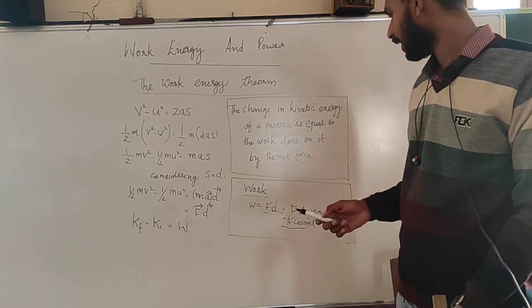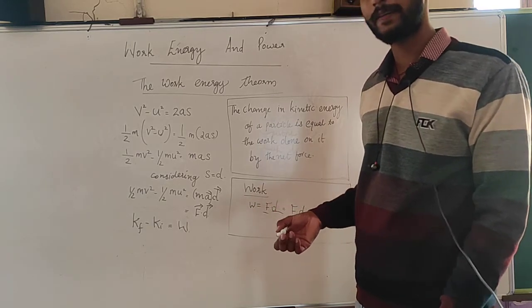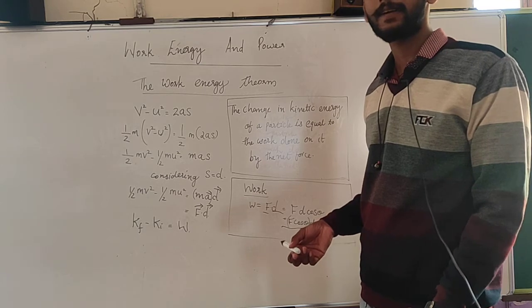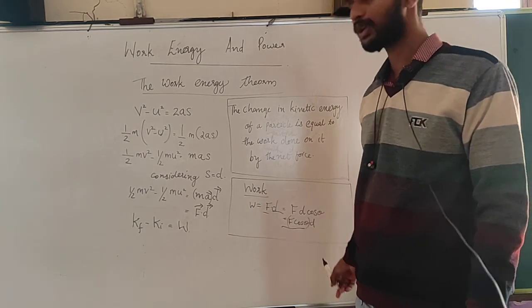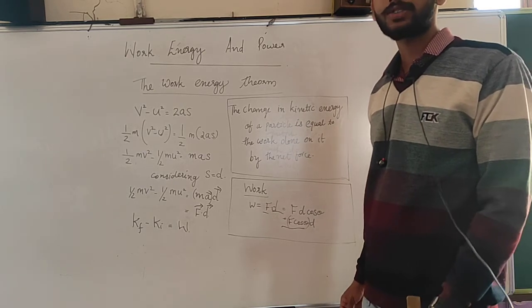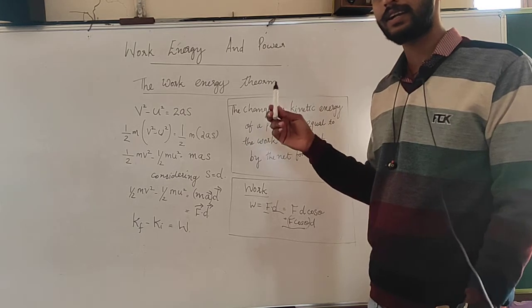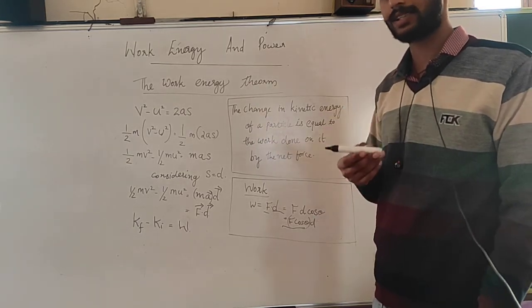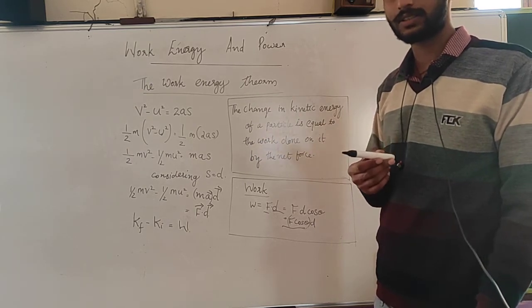Another one is that if the angle between the exerted force and the displacement is 90 degrees, then the work done will be 0, because cos 90 is 0. Let us consider the centripetal force. The displacement is in the direction of the tangent, but the force is acting in the radial direction, towards the center through the radius.